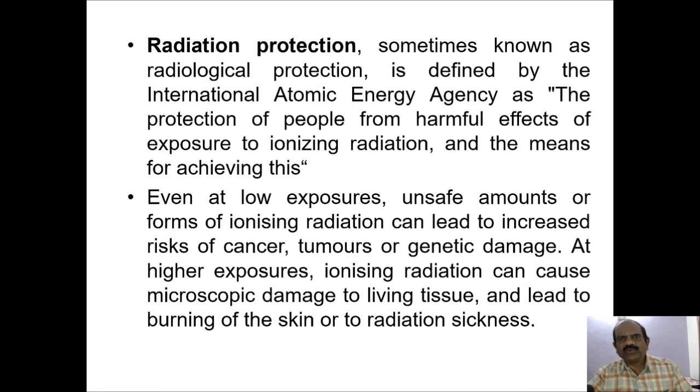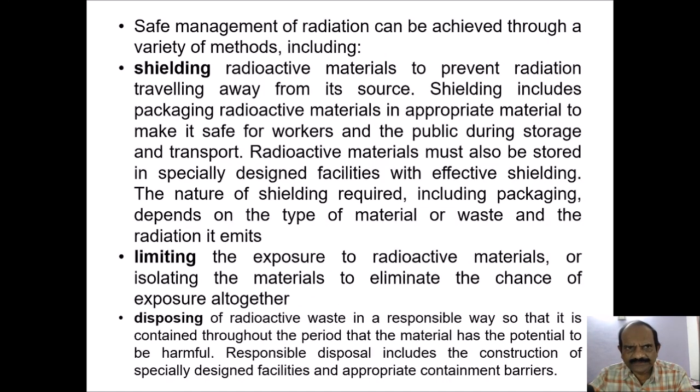Even at low exposures, unsafe amounts or forms of ionizing radiation can lead to increased risk of cancer, tumors or genetic damage. At higher exposures, ionizing radiation can cause microscopic damage to living tissue and lead to burning of the skin or to radiation sickness.